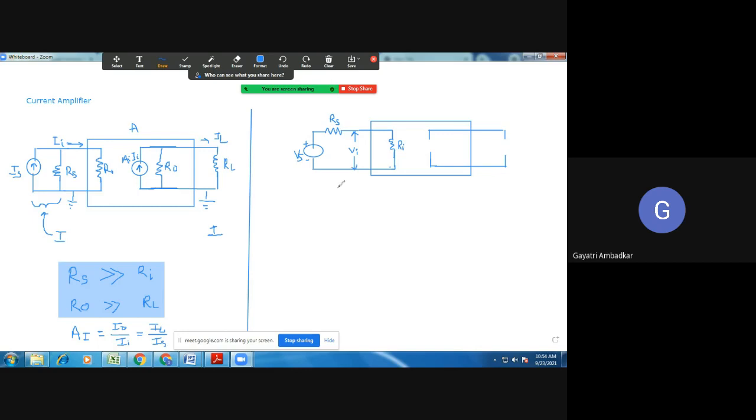Now input is voltage. This is your input section. And output must be current. So I must represent the output of an amplifier with the help of a current source. So I'll show this is the current. So what should be the value of this current? Remember every time how I am labeling the value of this source.